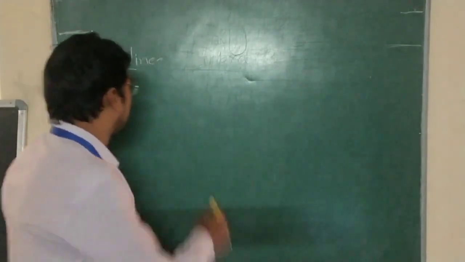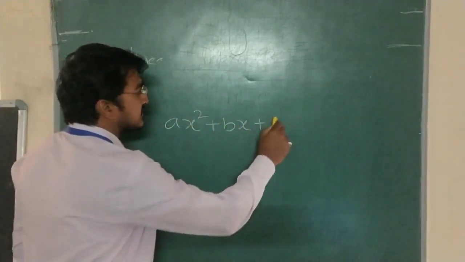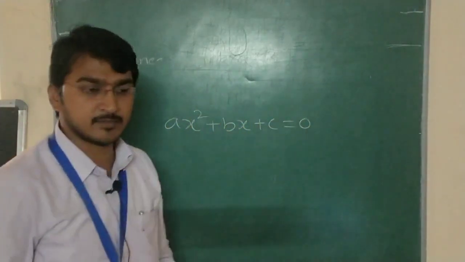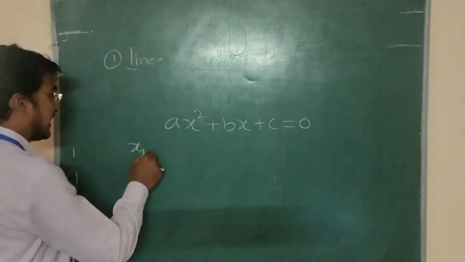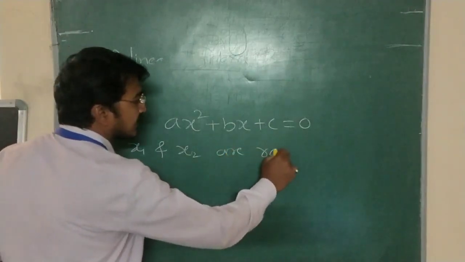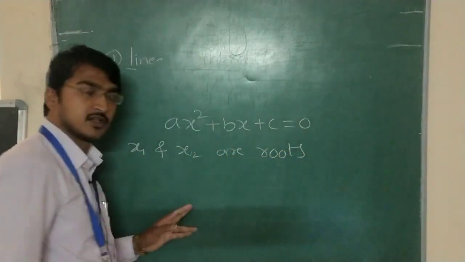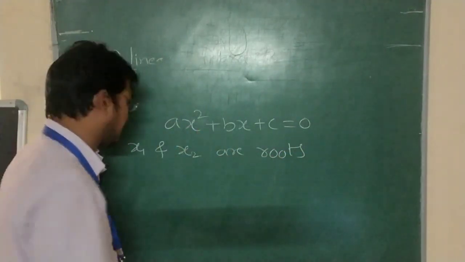What are the roots? x1 and x2 are the roots. Roots are nothing but the solutions, the values which satisfy this equation. So make a note of it.